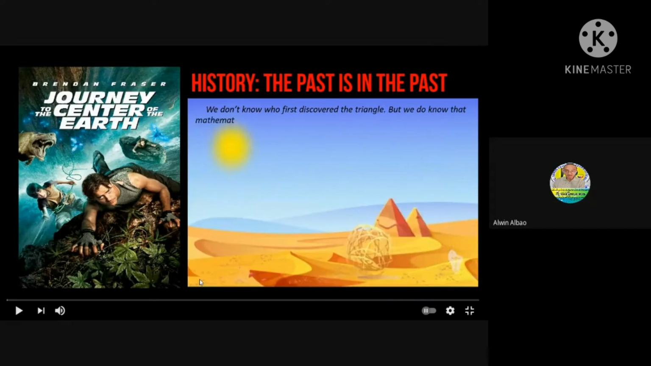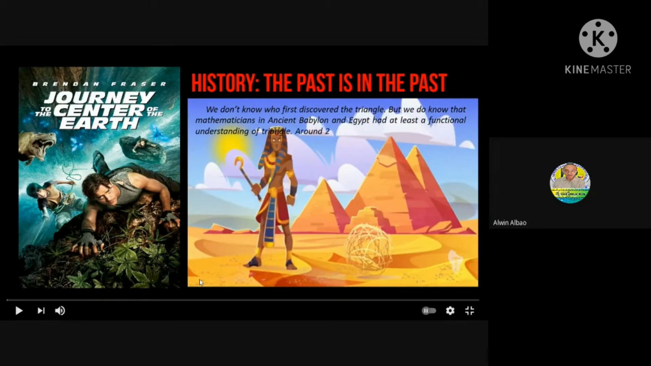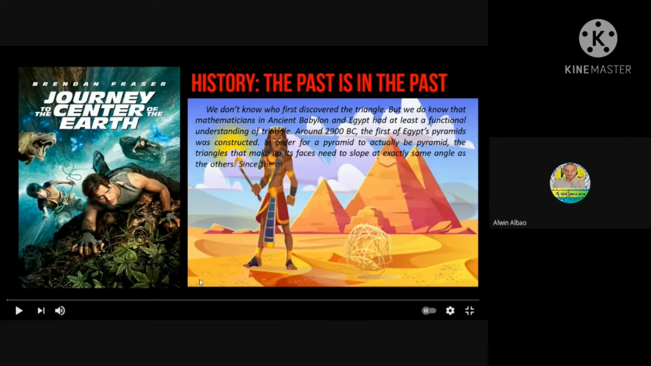We don't know who first discovered the triangle, but we do know that mathematicians in ancient Babylon and Egypt had at least a functional understanding of triangles. Around 2900 BC, the first of Egypt's pyramids was constructed. In order for a pyramid to actually be a pyramid, the triangles that make up its faces need to slope at exactly the same angle as the others. Since the monuments were built in successive layers starting from the bottom, engineers had to constantly measure and adjust the work with a high degree of accuracy.